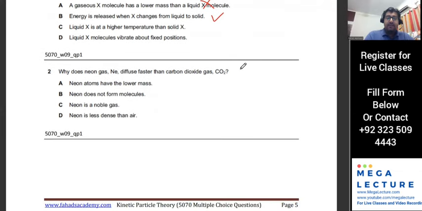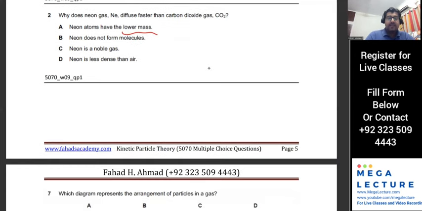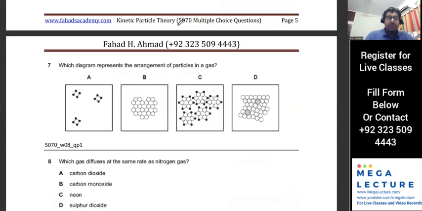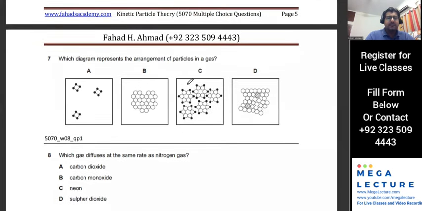Neon diffuses faster than carbon dioxide because it obviously has a lower mass. You can go and check that. Which one is a gas? And which one do you think is a liquid as well?